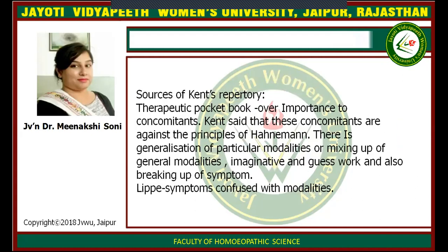Sources of the Kent repertory: Therapeutic Pocketbook, with over-importance to concomitant symptoms. Kent said that these concomitants are against the principle of Hahnemann. This is generalization of particular modalities or mixing up general modalities, imaginative guesswork, and also breaking up of the system. Lippe's symptoms are confused with modalities. So he could take some rubrics from Lippe's repertory.